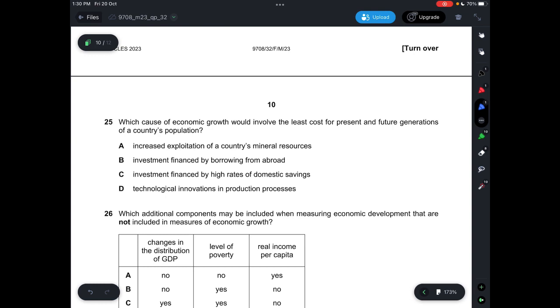Question 25, which cause of economic growth would involve the least cost for present and future generations of the country's population? So A says increase in exploitation, this would result in higher costs. B says investment financed by borrowing, which causes something as well. And then C, investment financed by high rates of domestic savings, is also going to cost future generations as well. So it should be D, technological innovations, because it will then increase efficiency and production.